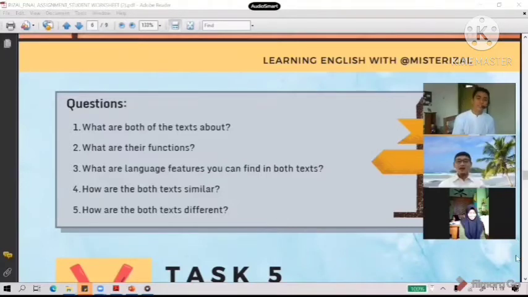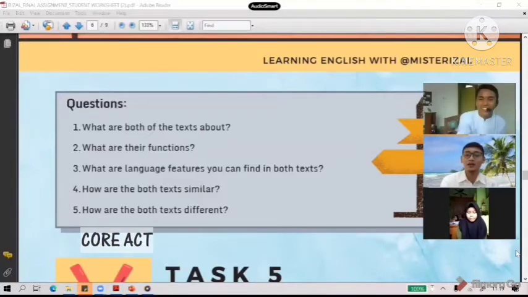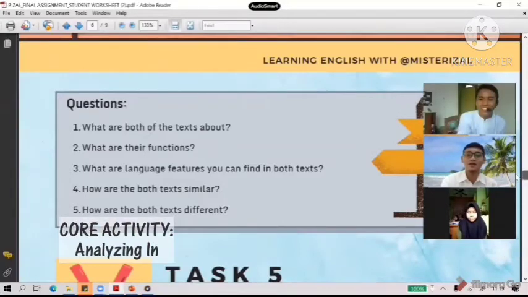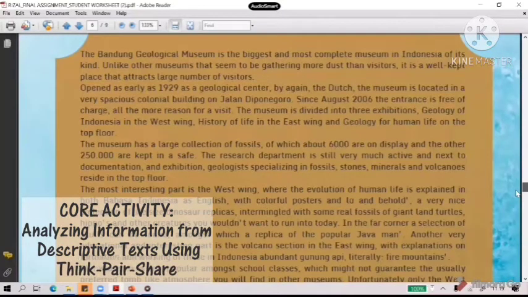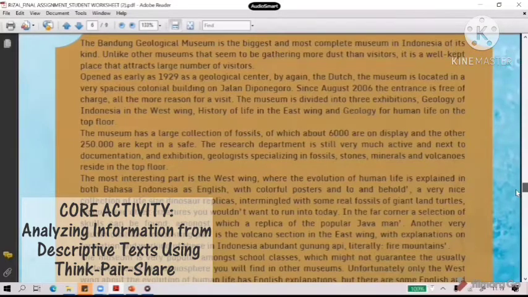Yes, sir. Now, we are going to move on to our next activity. It is our main activity, task 5 here. We are going to read the text about Bandung Geological Museum in 10 minutes, and we are going to have a think pair share activity.